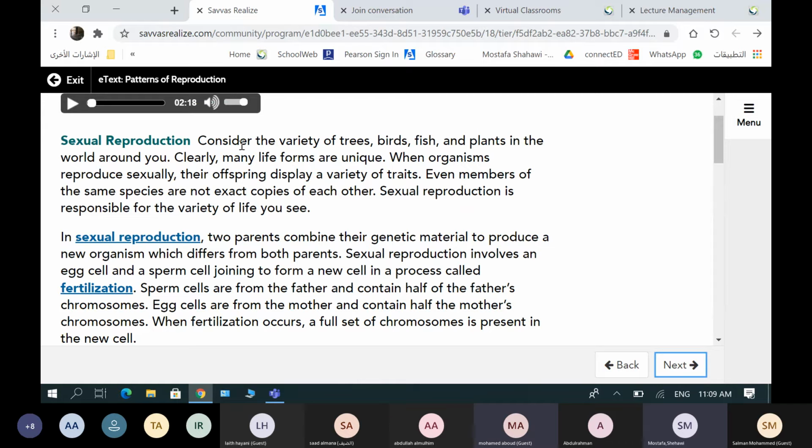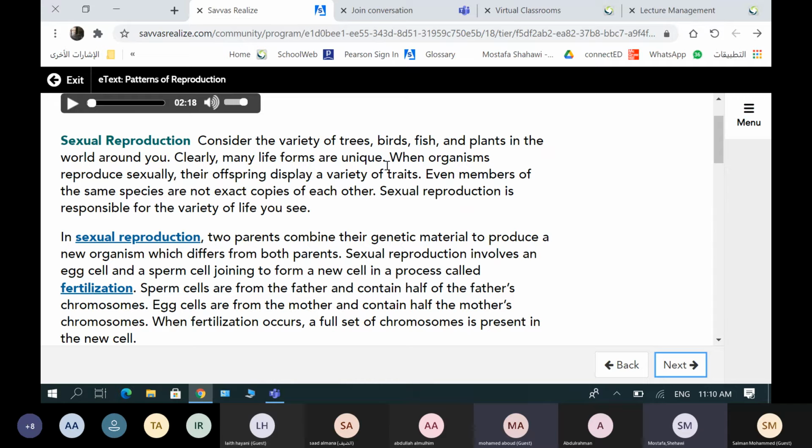Sexual reproduction. Consider the variety of trees, birds, fish, and plants in the world around you. Clearly, many life forms are alive.